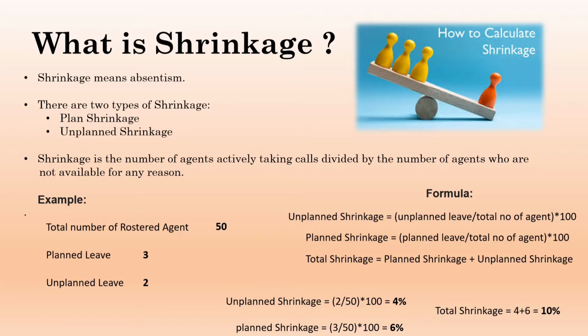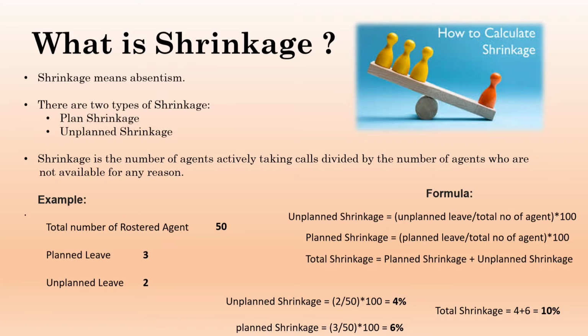Unplanned shrinkage equals unplanned leave divided by total agents who were rostered. How many unplanned leaves are there? There are 2 unplanned leaves, divided by the 50 agents who were rostered. I just mentioned the wrong number, it's planned and unplanned, not an issue. So 2 divided by 50, and we want that in a percentage, so we multiply that by 100 and we get 4% as the unplanned shrinkage.